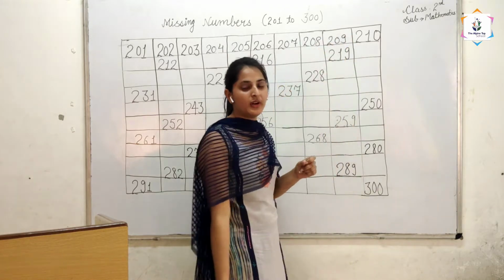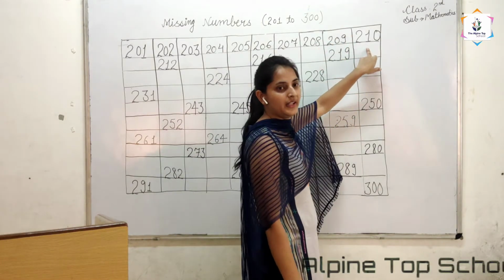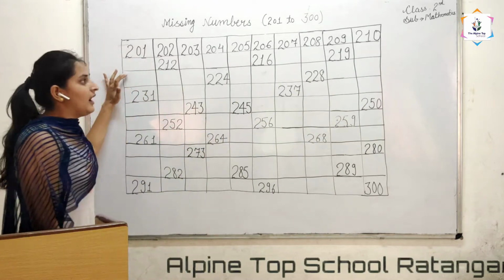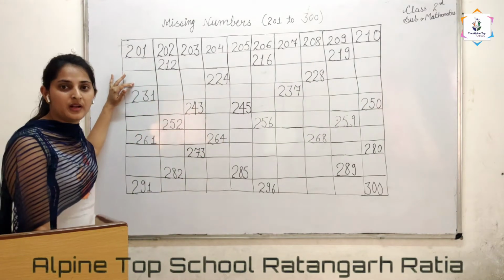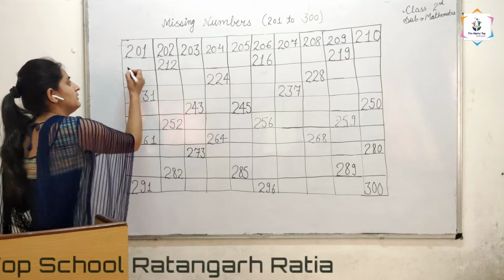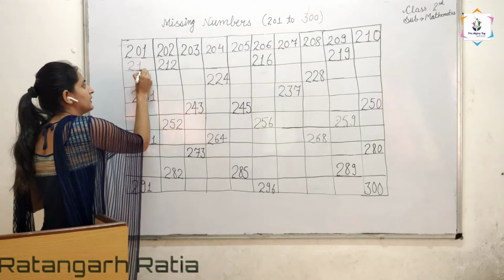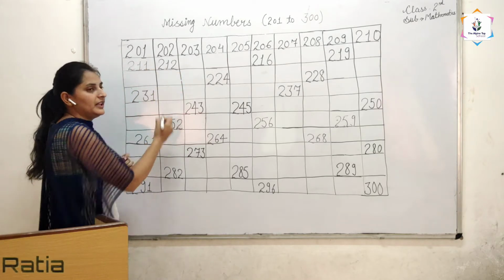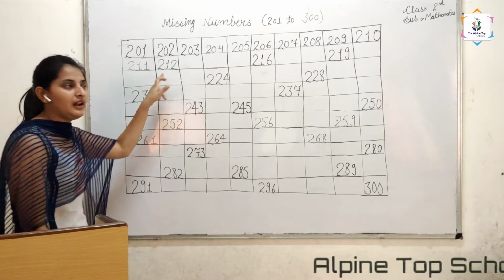After 209, 210 is already given. And in the next line, after 210, which number comes? After 210, 211 comes. And 212 is already given. And after 212, which number comes?